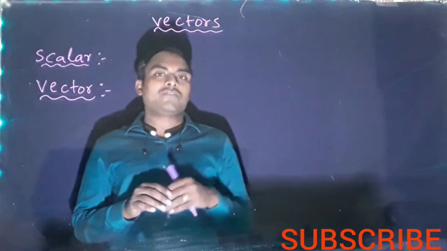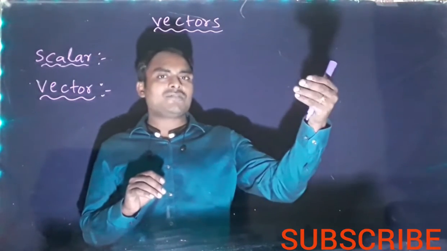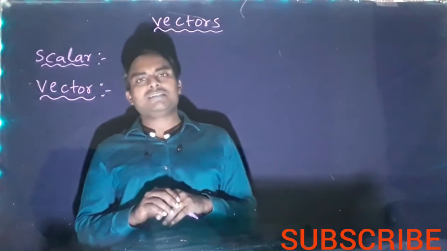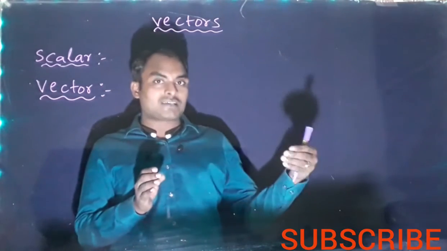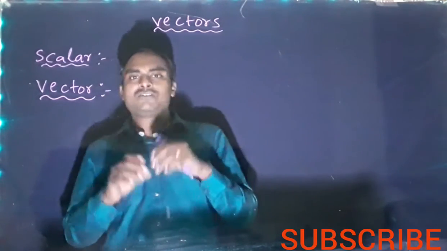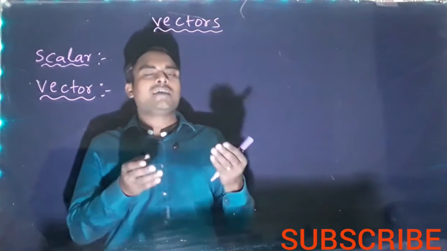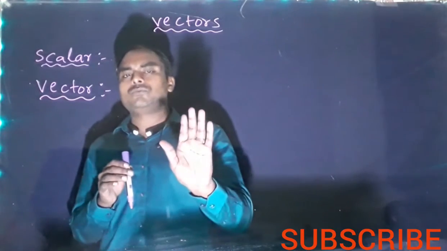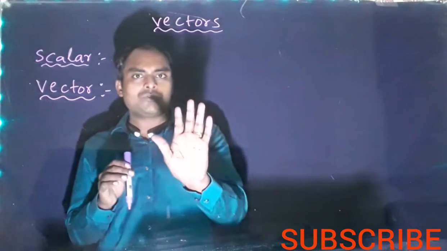Next, velocity. Velocity is displacement upon time. Displacement is a vector, so displacement upon time is also a vector. Velocity is a vector quantity. Then acceleration. Acceleration is the rate of change of velocity. Velocity is a vector, so acceleration is a vector. Force is a vector. You say force is 5 Newton, so I am applying 5 Newton towards you. 5 Newton is the magnitude, and the direction is towards you. So force is a vector.